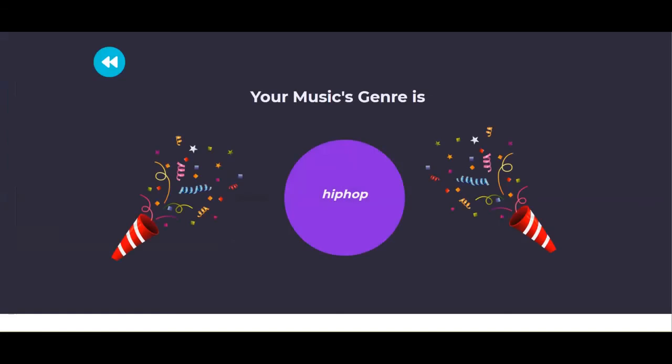So here it is, it has generated that the genre of the music file was hip hop. And so this is our project. We have deployed our model in Python's Django framework. So this is our whole project. Thank you.